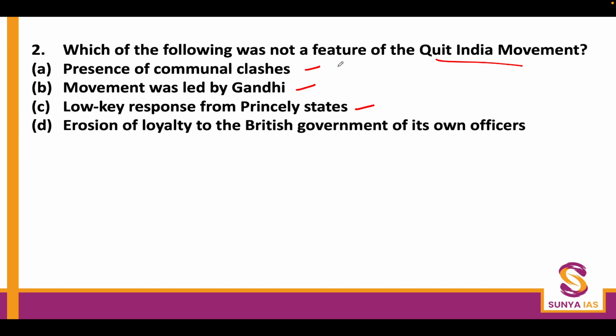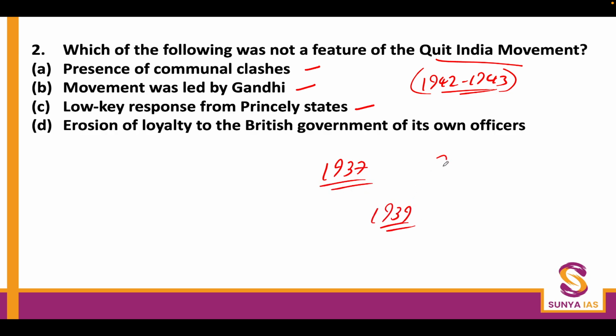Now, first of all, communal clashes actually took place in 1942 and 43 during the Quit India movement. That's a reality. Already the Hindu-Muslim divide was very much visible after 1937, or one can actually say after 1939, after the 28 months of Congress government. You will see that the Muslim League went on to declare in December 1939 the Day of Deliverance. They celebrated the Day of Deliverance, and subsequently the divide between Hindus and Muslims was quite visible, mostly in the northern part of the Indian subcontinent. So presence of communal clashes was there.